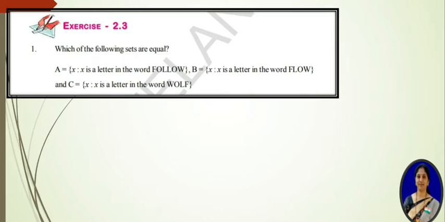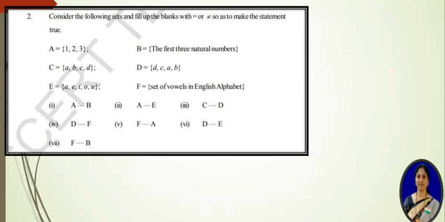So write the roster form and observe the number of elements and also the elements. If they are the same, then clearly we can say that A is equal to B. First take A and B, after that A and C, and next B and C, like that you have to write. So clearly we get that A is equal to B, B is equal to C. The three sets are equal sets here. So just follow the rules and write.